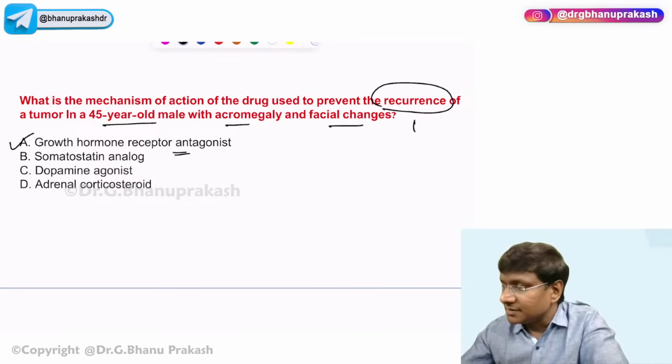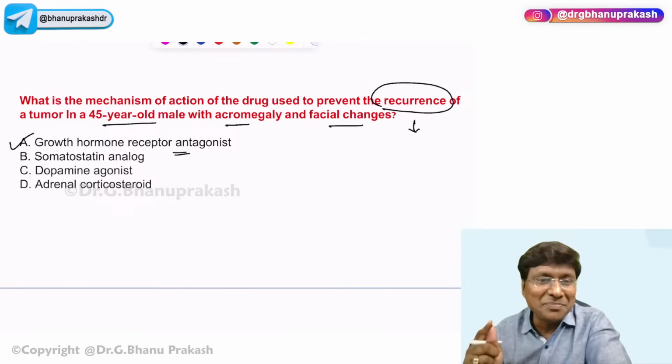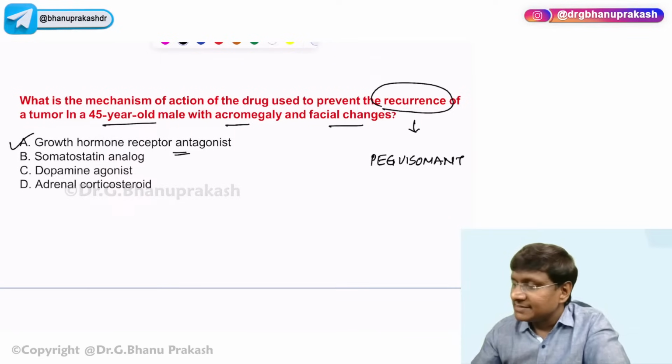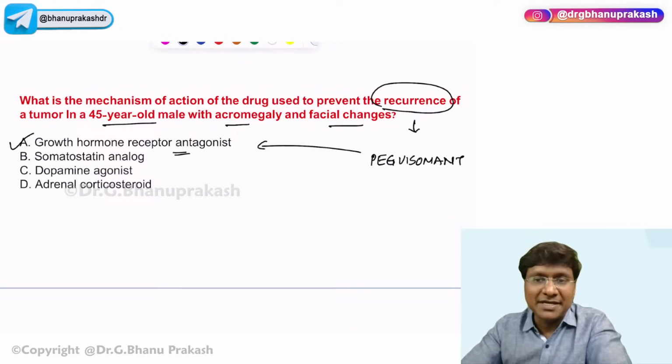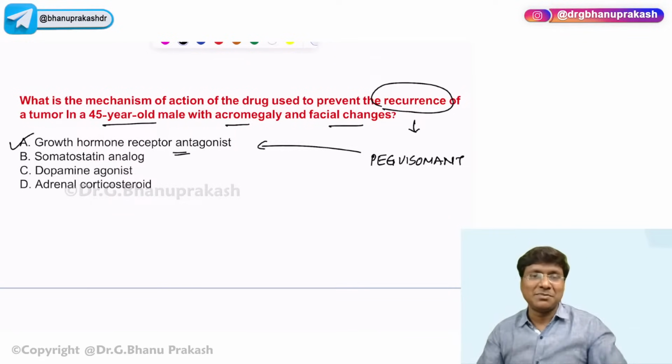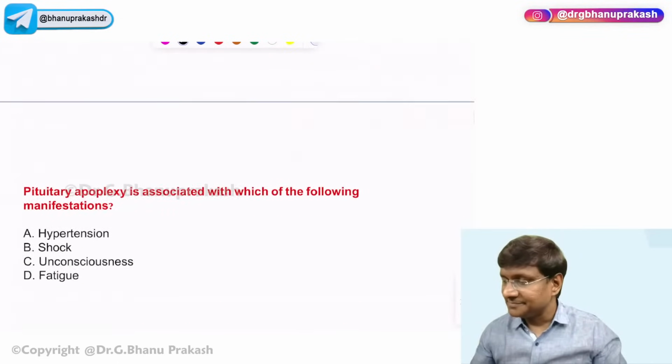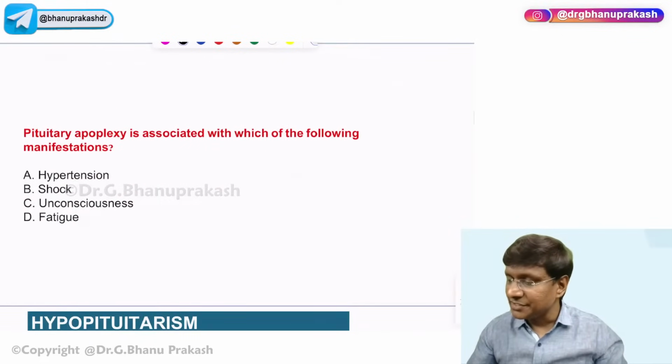So the drug that you will give in order to prevent the recurrence of acromegaly is pegvisomant. What is the mechanism of action of pegvisomant? It is a growth hormone receptor antagonist. So that finishes the discussion related to acromegaly. Acromegaly is done, right? Then coming on to the next question.